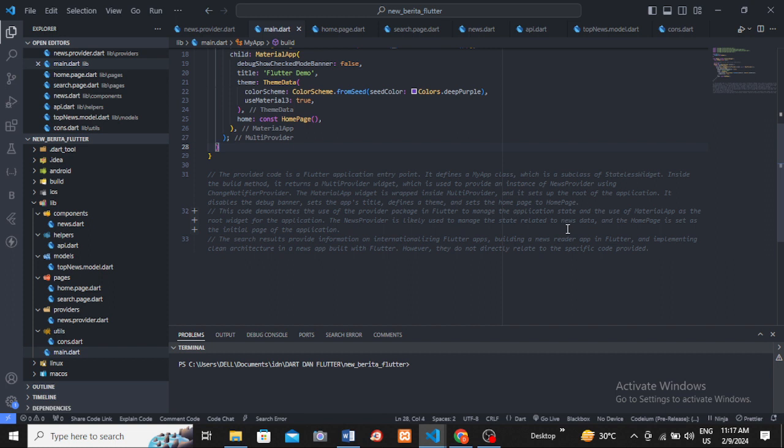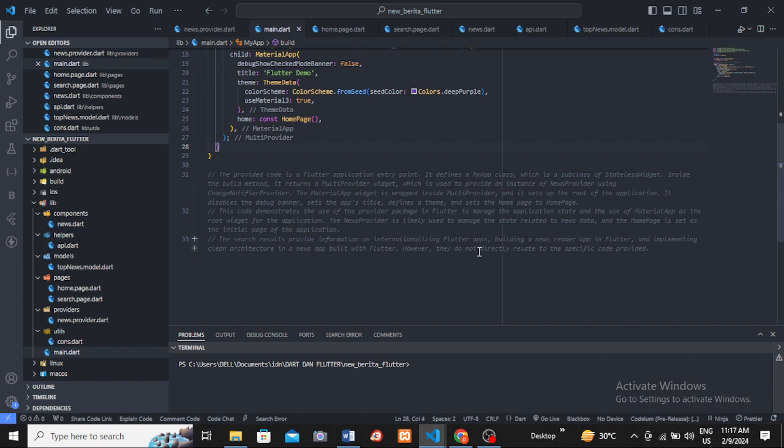This code demonstrates the use of the provider package in Flutter to manage the application state and the use of MaterialApp as the root widget for the application. The NewsProvider is likely used to manage the state related to news data, and the HomePage is the initial page of the application.